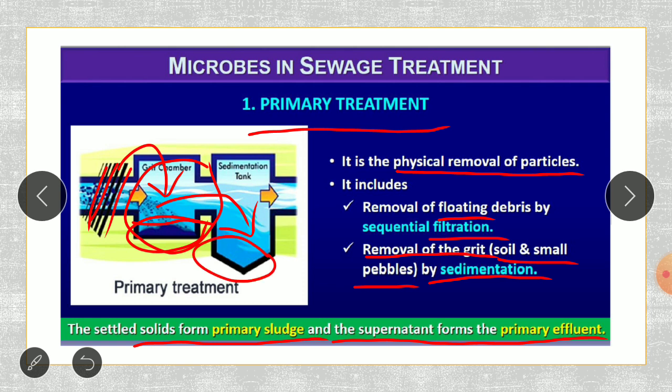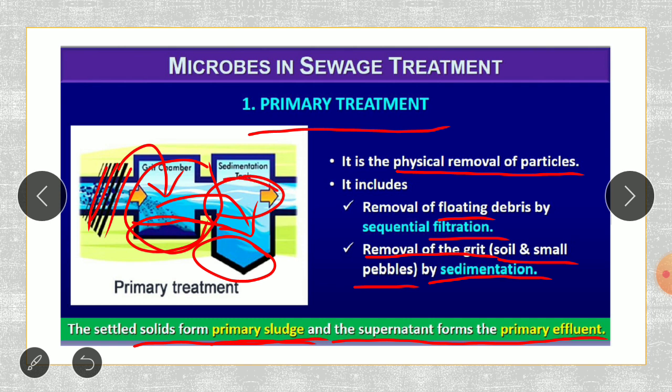Here whatever is settling down is called the primary sludge, which is heavy and muddy. And supernatant is whatever is present on the top, the water that is present on the top, that will be called the supernatant.